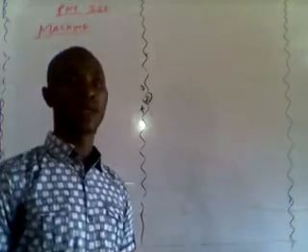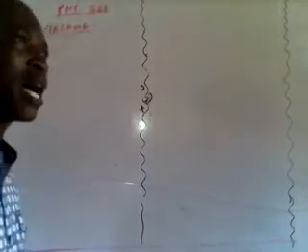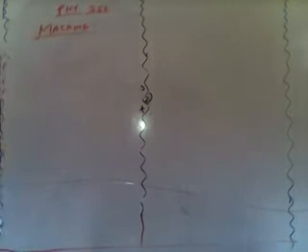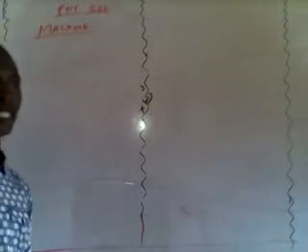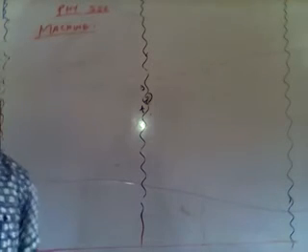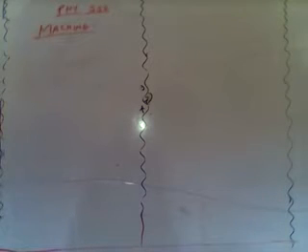So today we are looking at another aspect of our topic, which is a machine. So, machine. What is a machine? A machine is simply put as any device or tool that we can use to make our work easier.